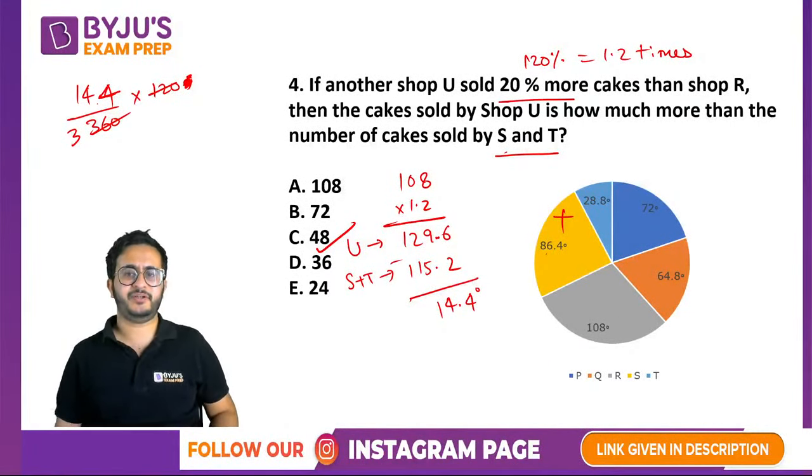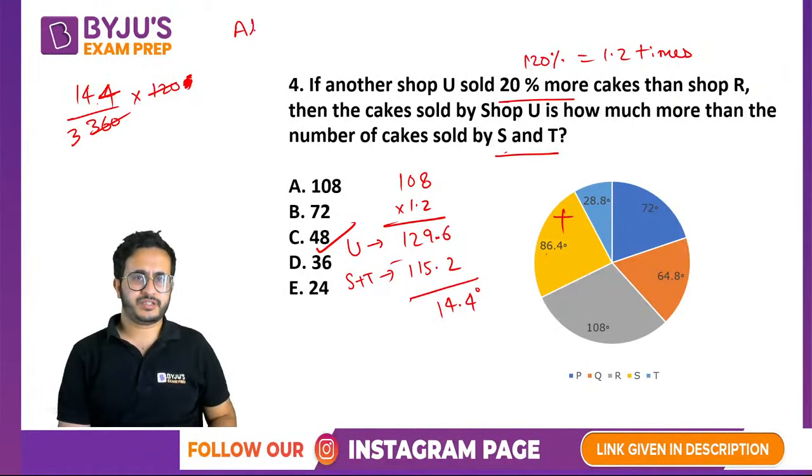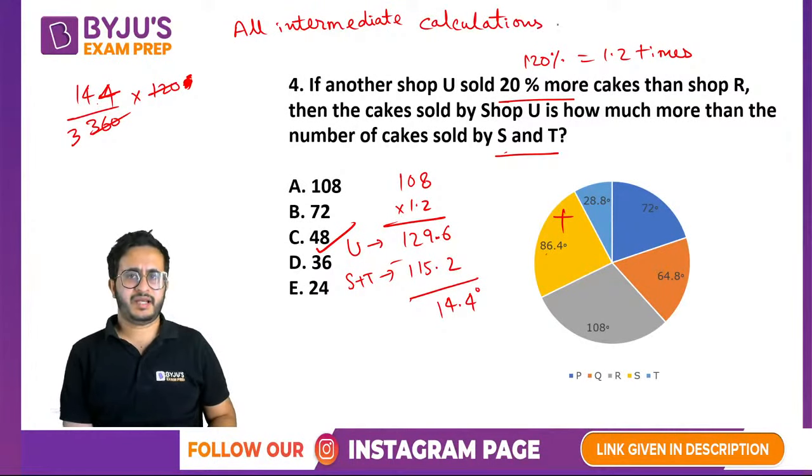So it does not mean that you calculate R, then you calculate U, then you calculate S and T. इतनी सारी calculations नहीं करनी है, right? So all intermediate calculations, that is the beauty of pie charts, that you do using percentage or degree.